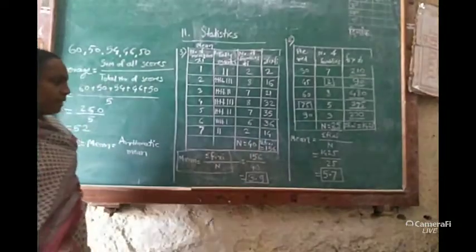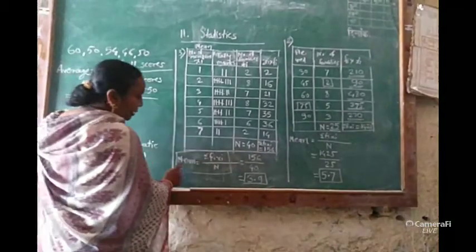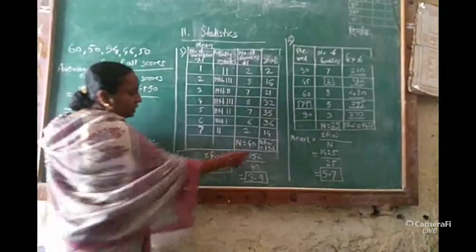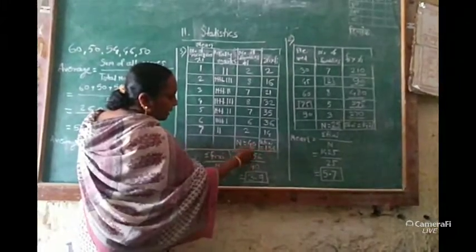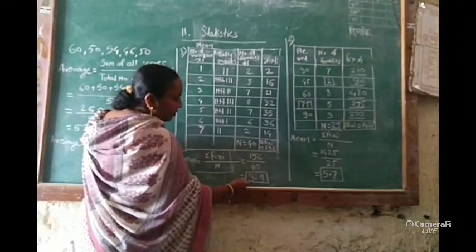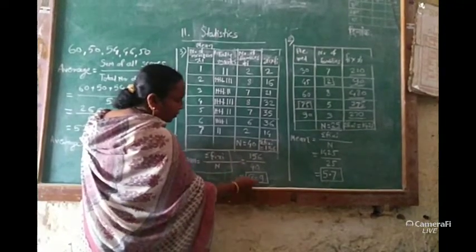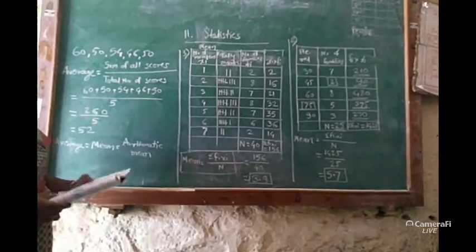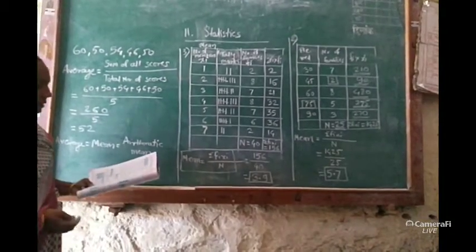Then find the mean by this new formula. Mean is equal to sigma fi divided by n, that is 156 divided by 40. After division, we will find the average or mean. It will be 3.9. Thus we have to solve the examples like this.